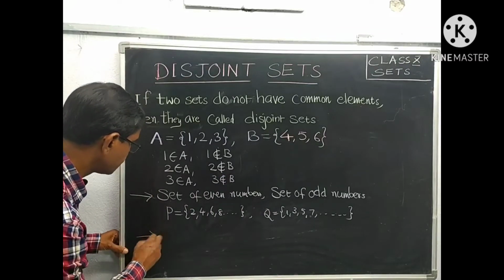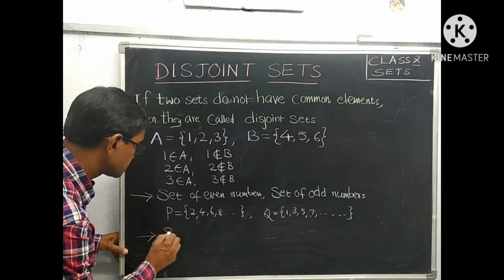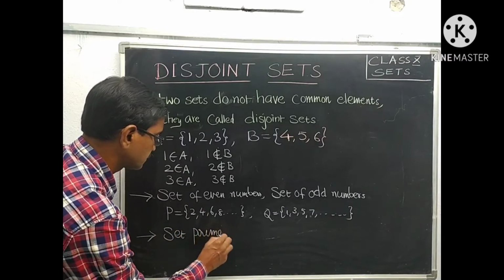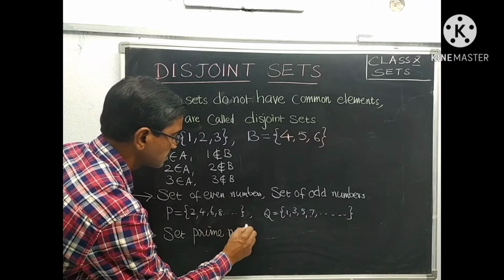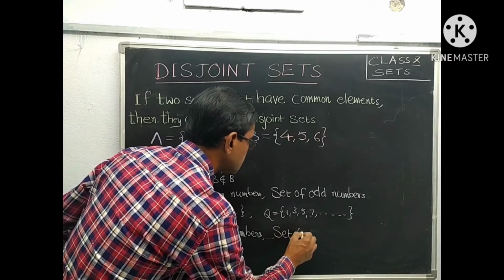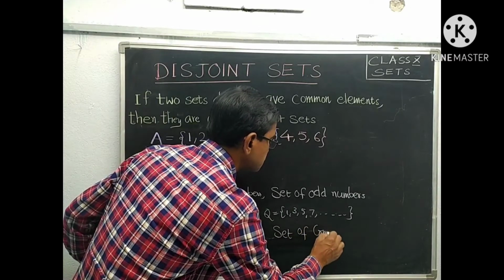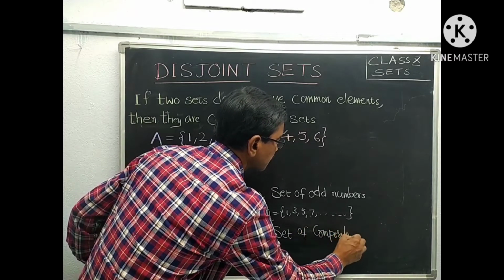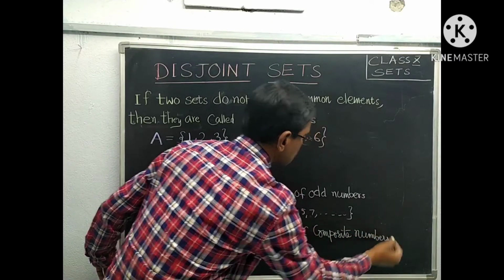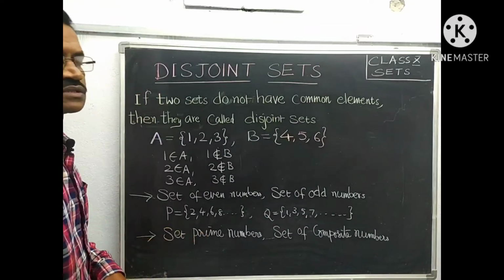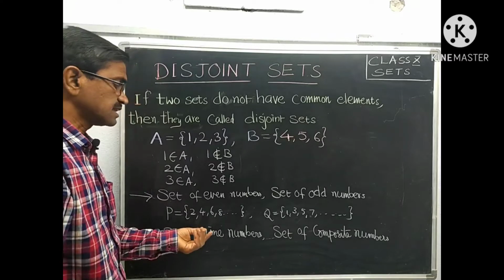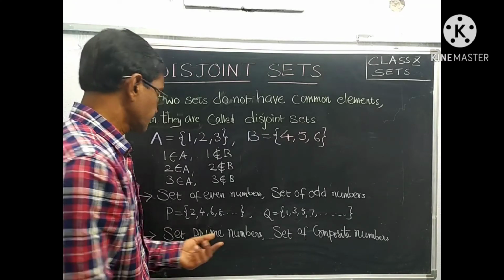Similarly, we can write one more example. The set of prime numbers and the set of composite numbers. Prime numbers are numbers which are not divisible by any other number except 1 and itself. We know that.